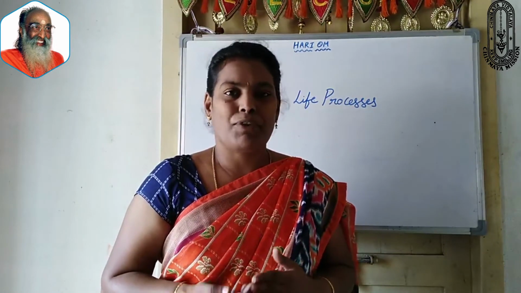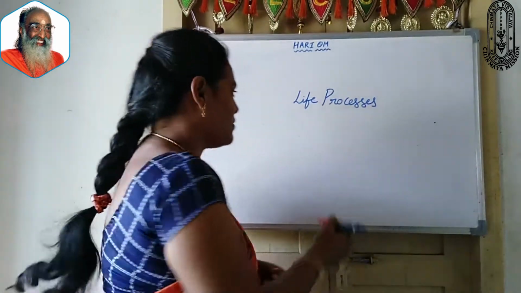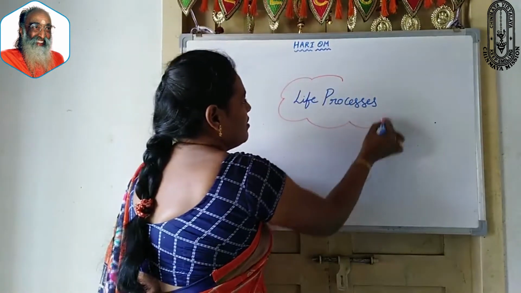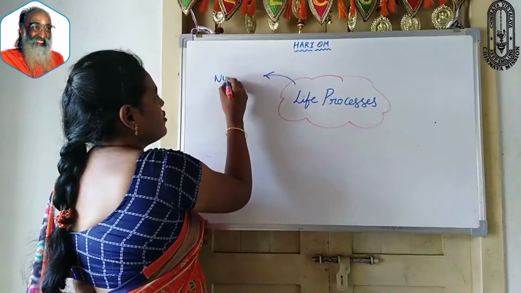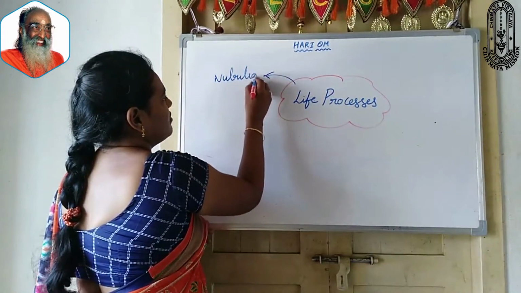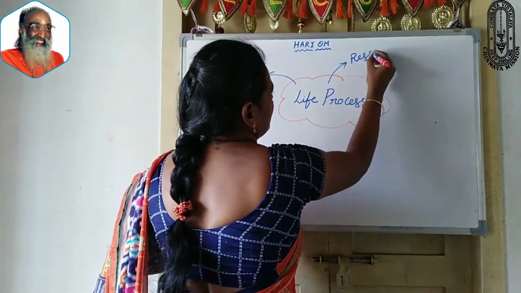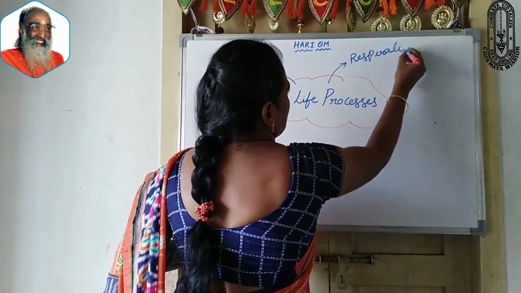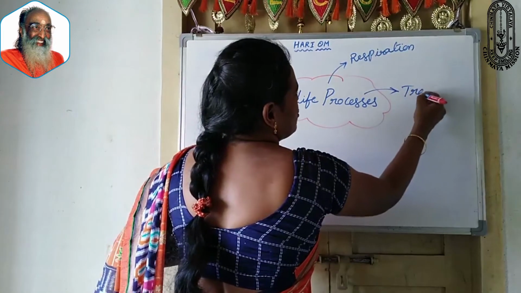All living organisms perform different types of life processes such as nutrition, respiration, transportation.